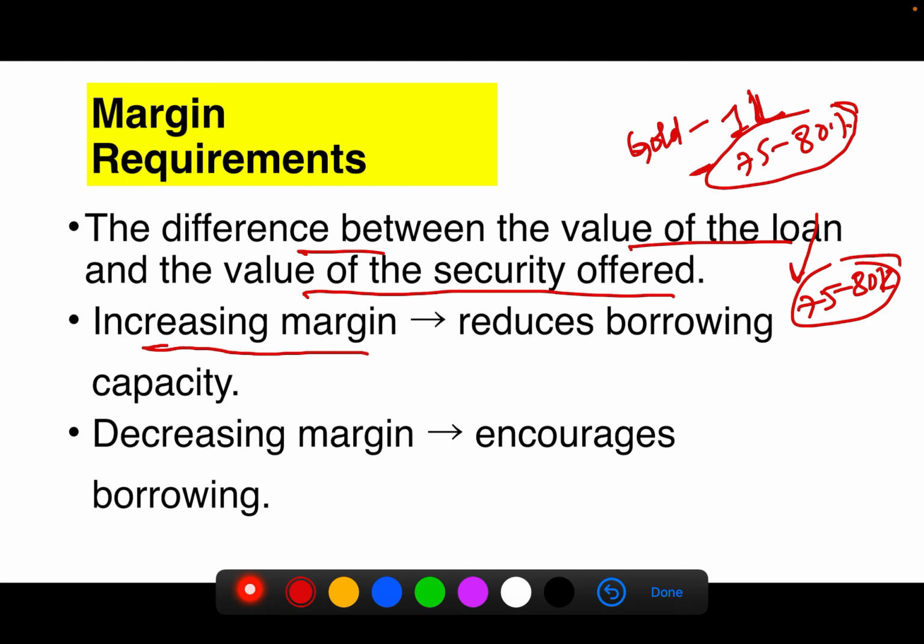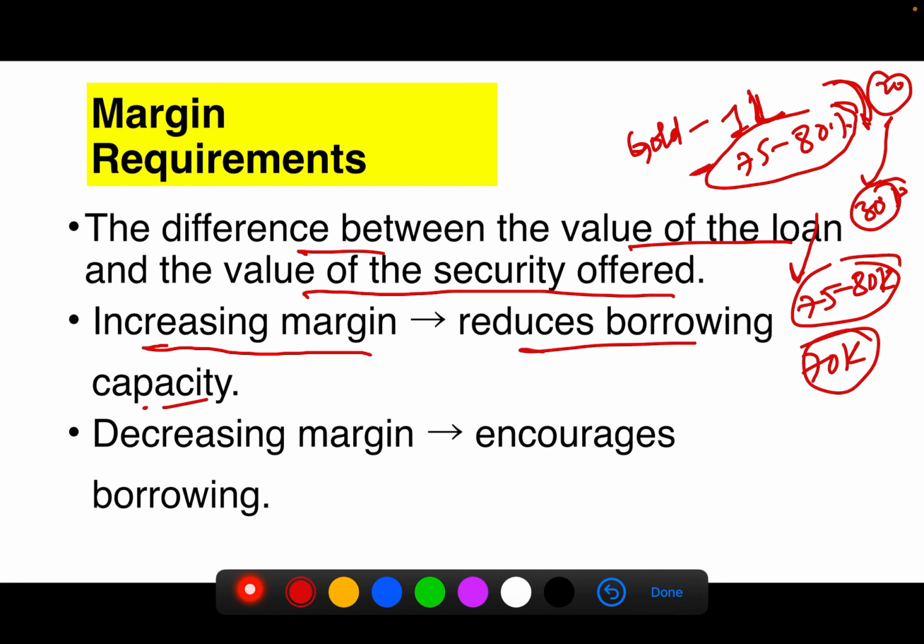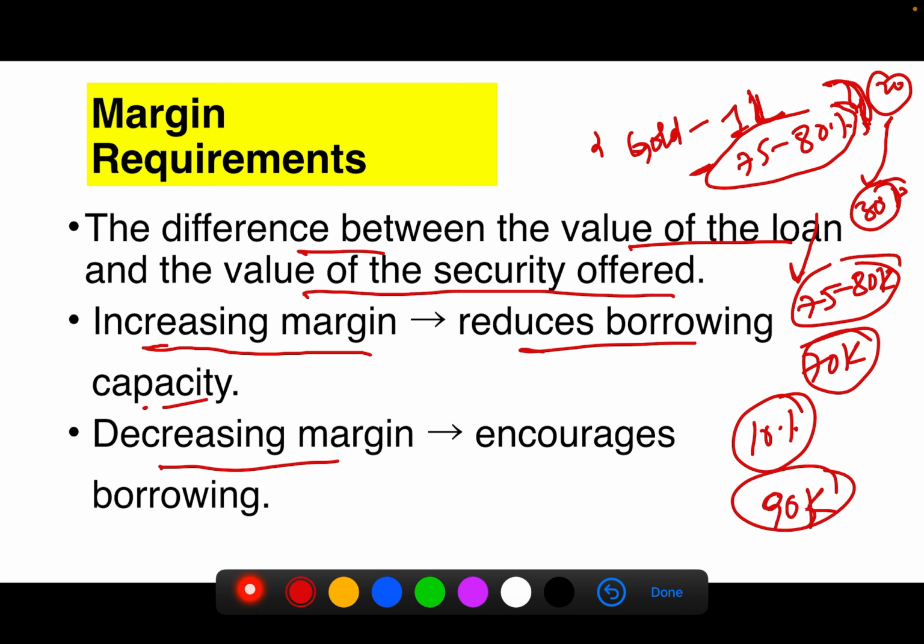If there is an increase in margin, then the borrowing capacity reduces. If this margin is increased, the difference, which is almost 20%, is increased to 30%, then that person will get a loan of only 70,000. And when there is a decrease in margin, if the difference of 20% is reduced to 10%, then that particular person will get a loan of 90,000, which is good for him. That is, it encourages borrowing.